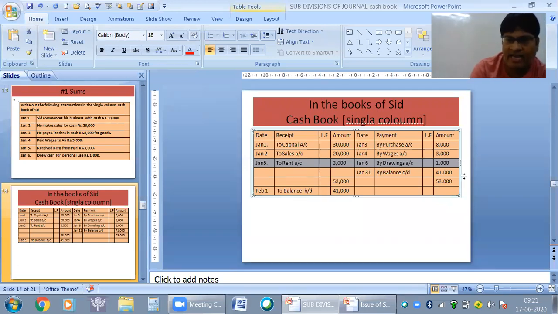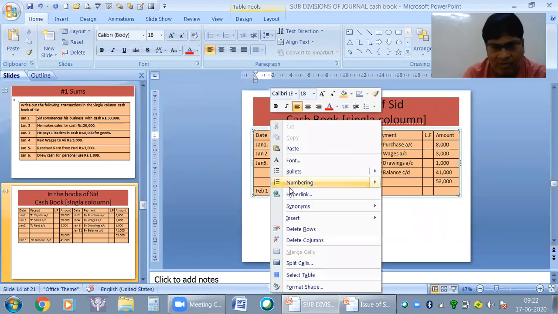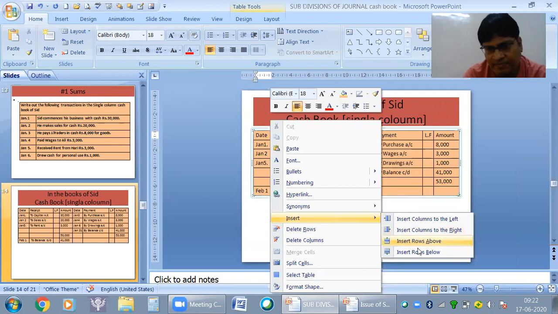Then by balance carried down and to balance brought down. Clear? So this is the journal. Without preparing the journal, we have prepared the cash book. In the books of Sid, cash book, single column, you have to write. They have not given the voucher number, you should give the voucher number also.